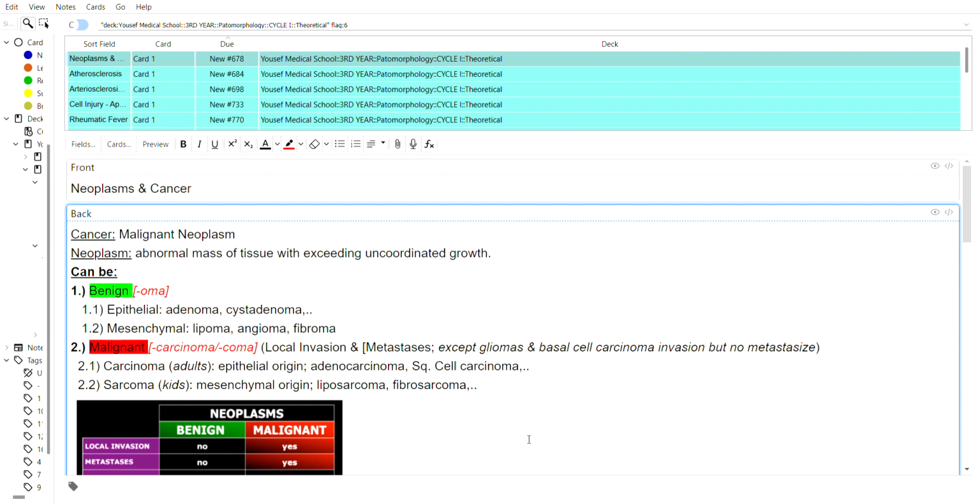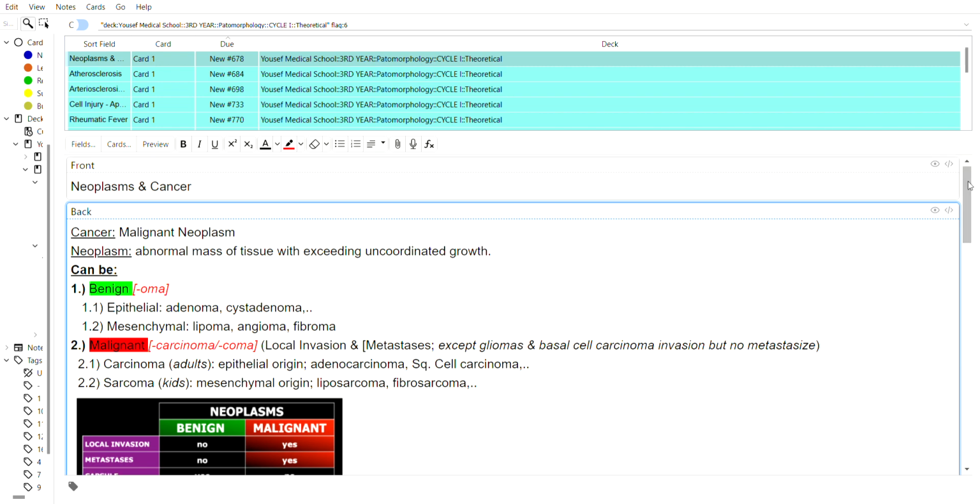Alright, so you're trying to understand neoplasms and cancer and pathomorphology, but it's just way too much. So you're here, and I'm going to show you how to do it in a few minutes. First of all, let's go to definitions. What is a neoplasm? A neoplasm is any abnormal mass of tissue with excessive, uncoordinated growth.